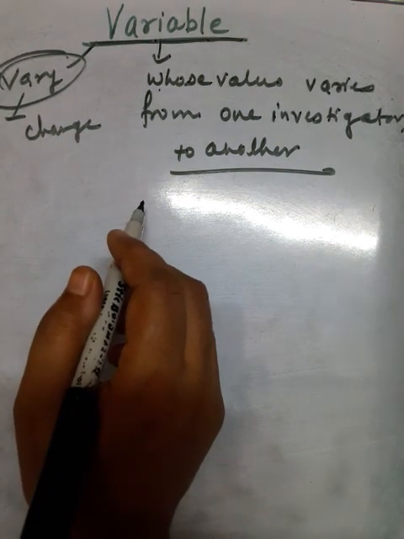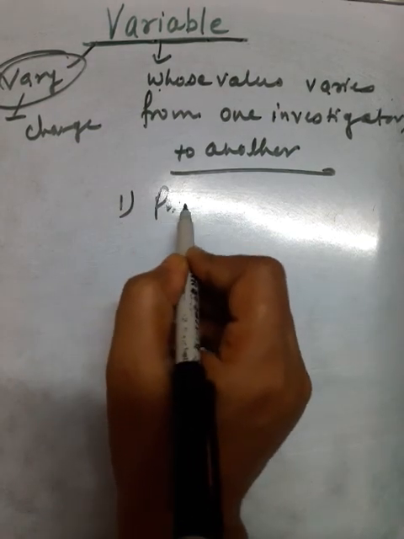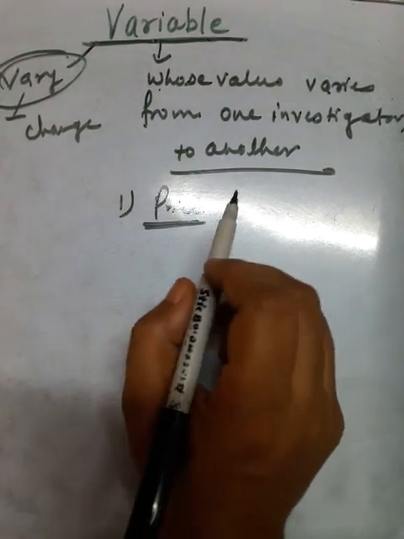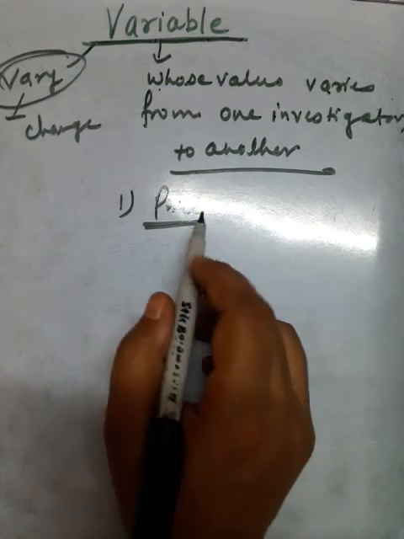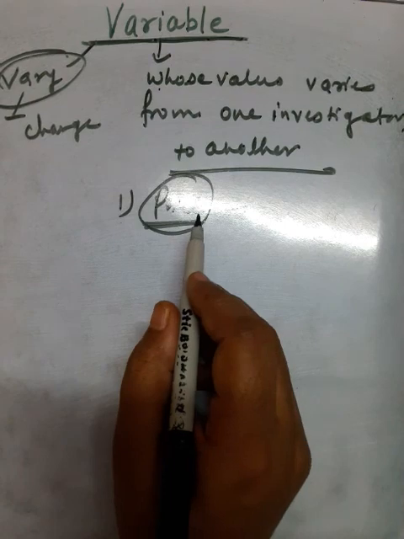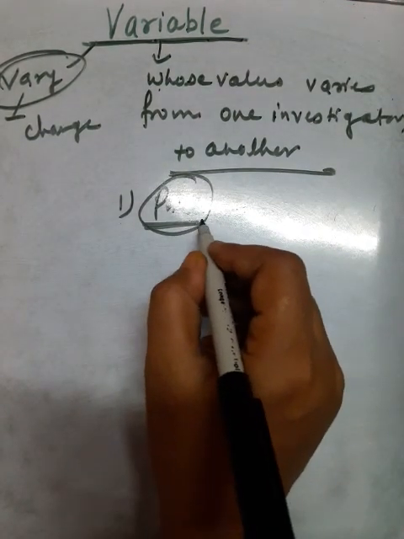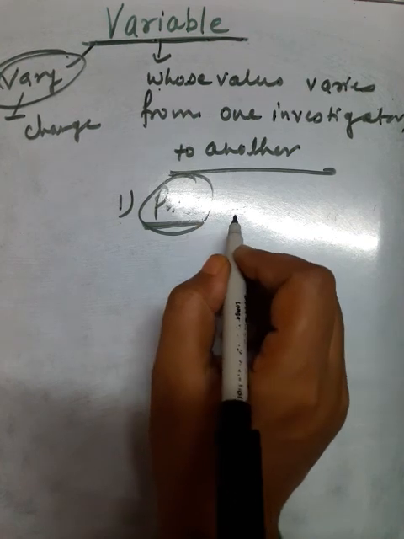Suppose the price of goods. The price is a variable. Why? Why is price considered a variable? Because its values vary.